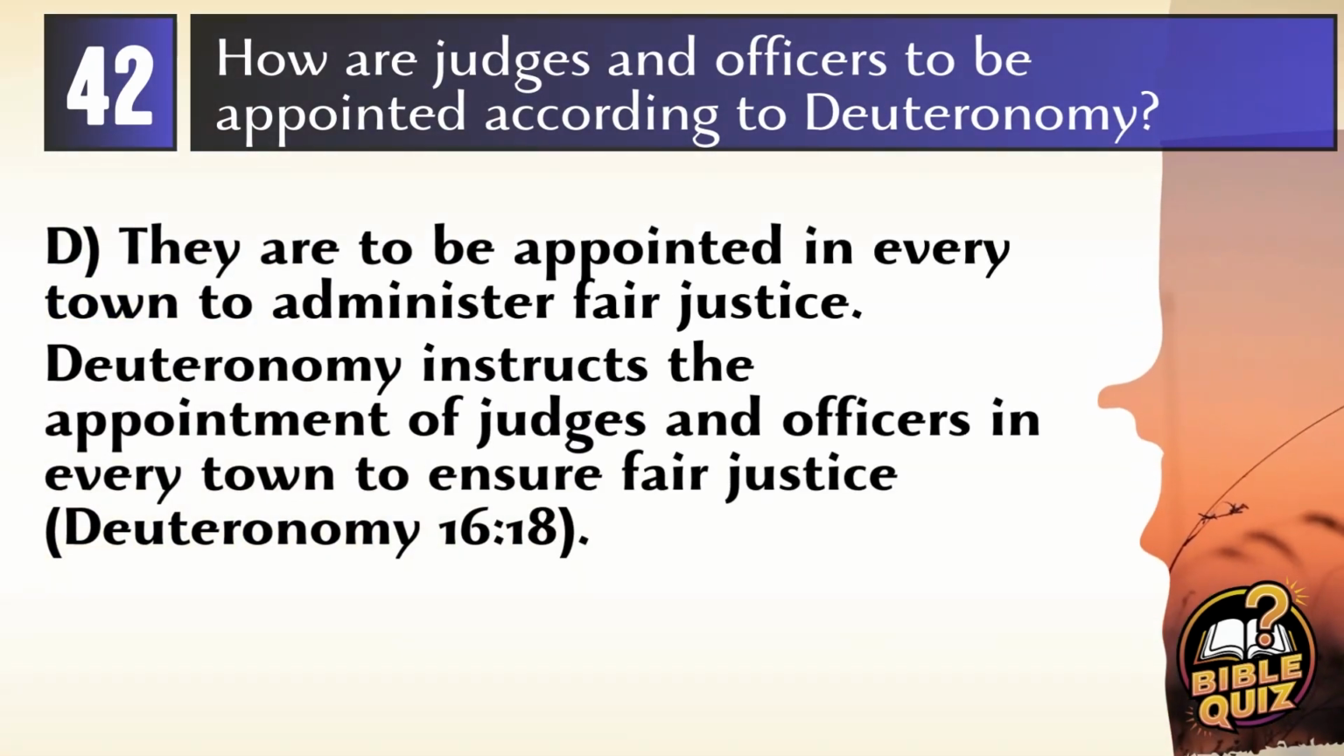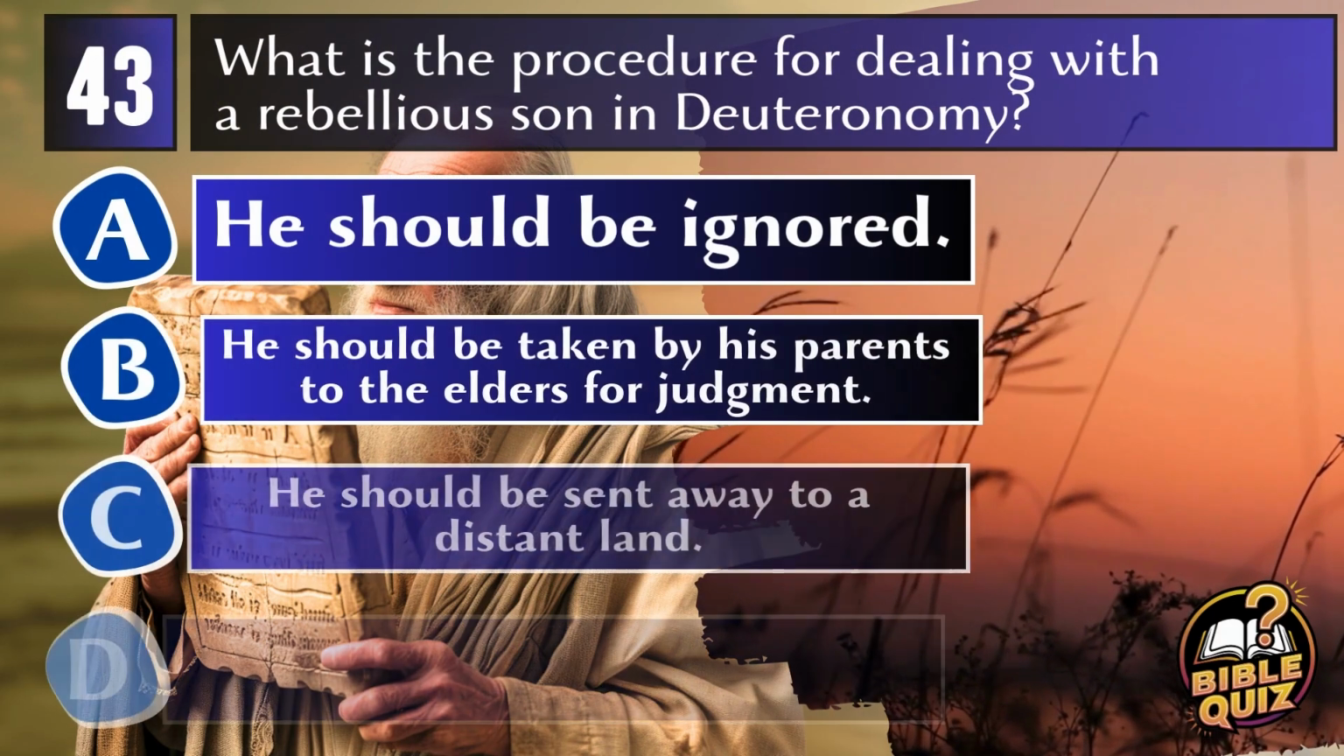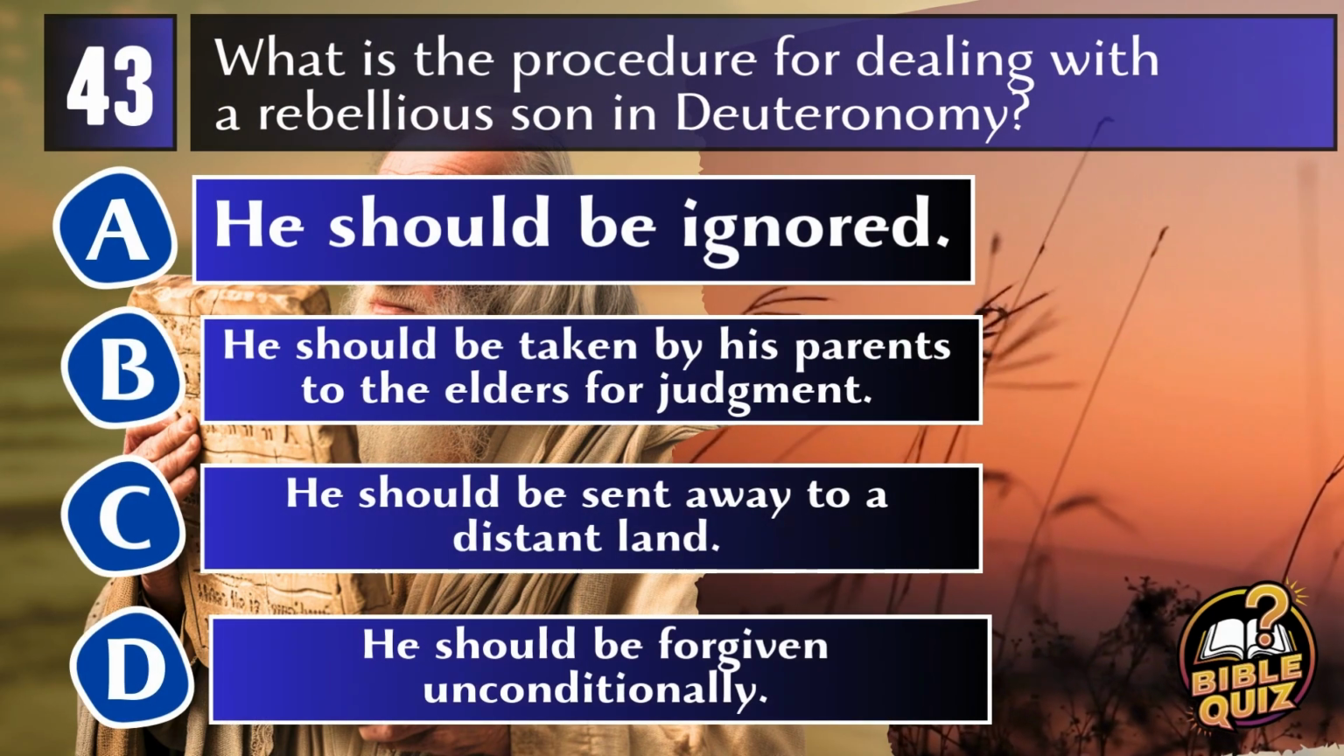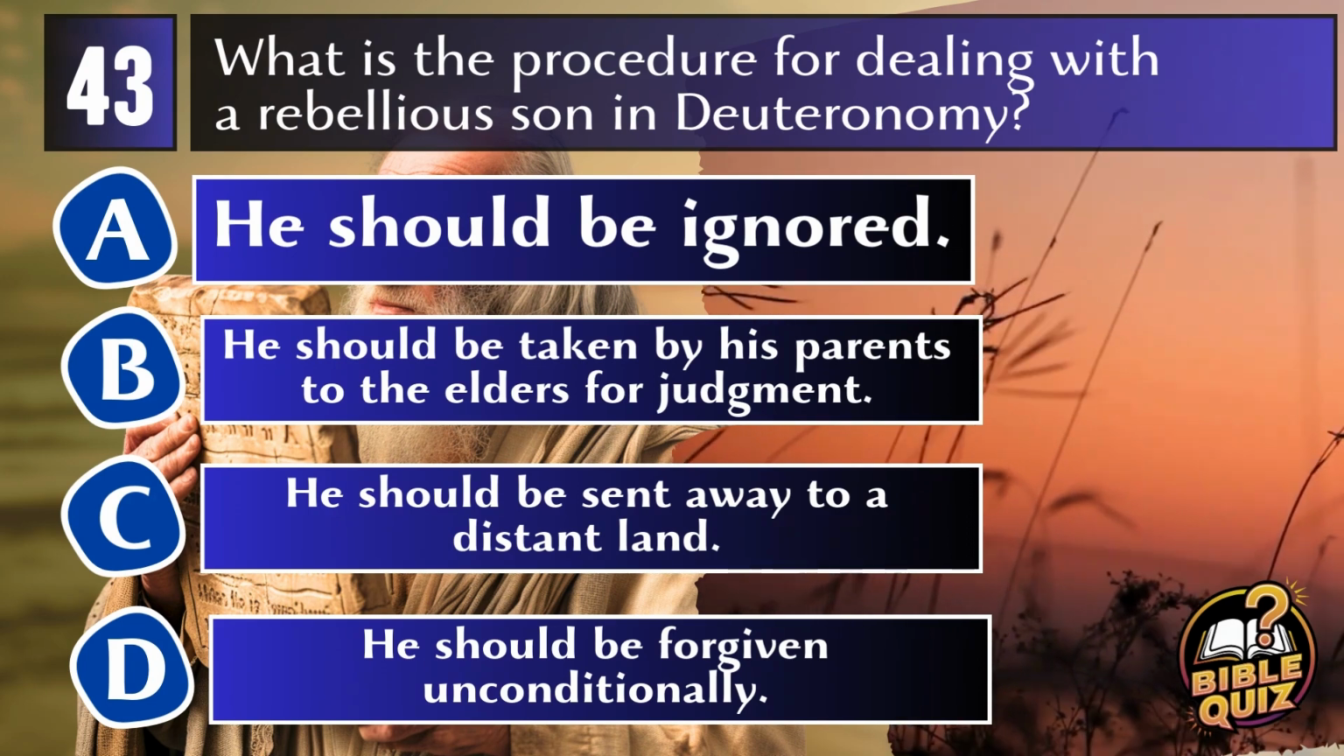Answer D. They are to be appointed in every town to administer fair justice. Deuteronomy instructs that judges and officers should be appointed in every town to ensure justice is administered fairly and impartially for all. Deuteronomy 16:18. Question 43. What is the procedure for dealing with a rebellious son in Deuteronomy?